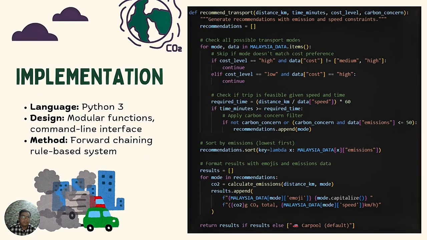Next is the implementation. For the system, we use Python 3, and the design is modular functions and a command line interface. The method is a forward chaining rule-based system, just as before. This is the example implementation that we use. Recommend transport: this code filters distance, time, cost, and carbon concern to show which transport method is suitable for the data.